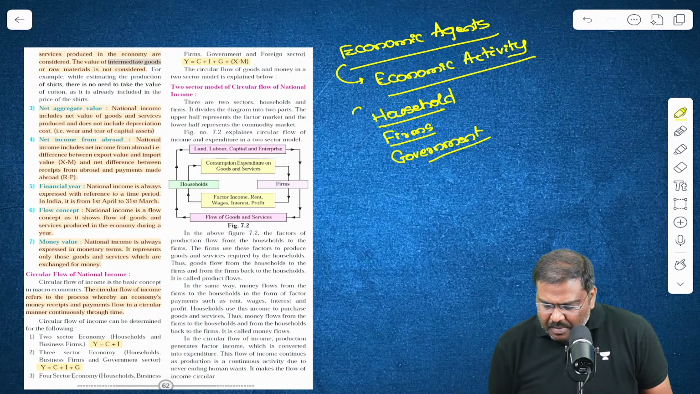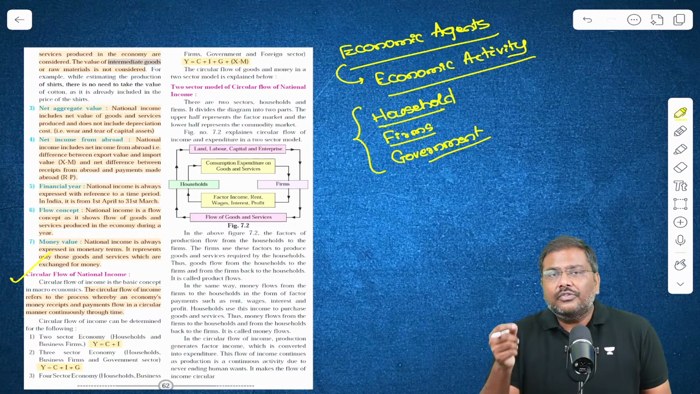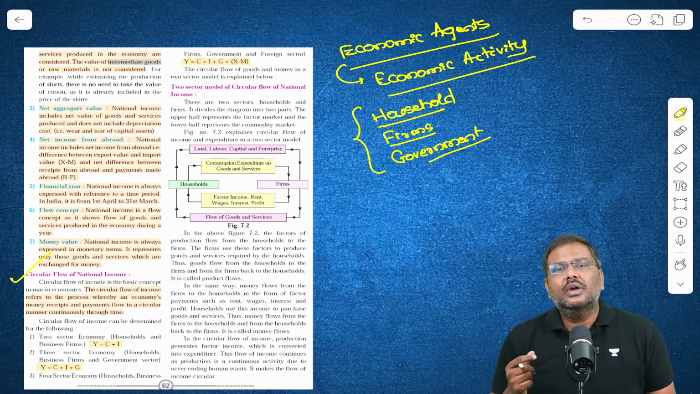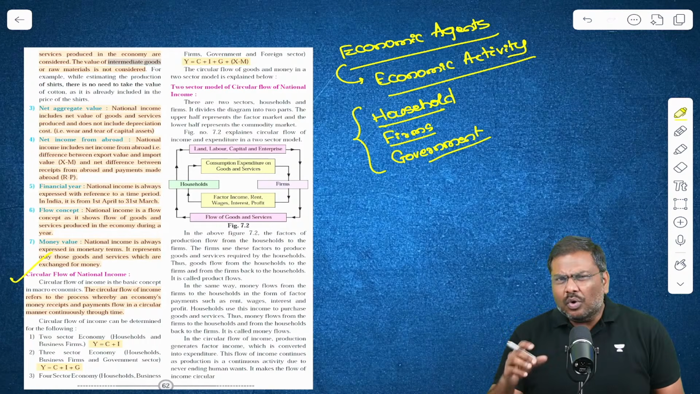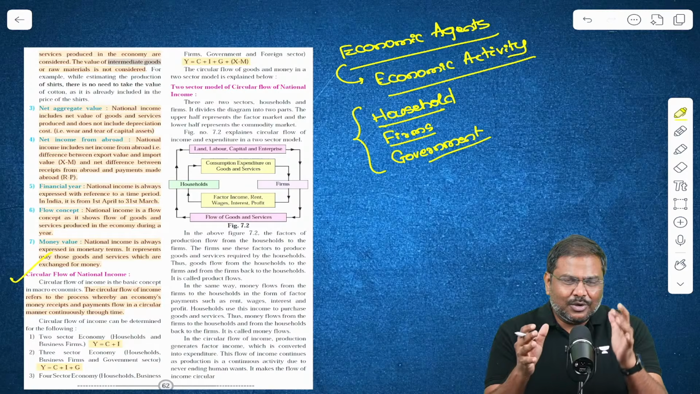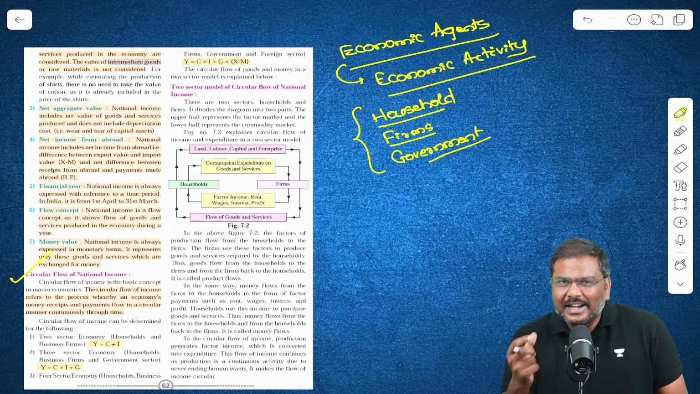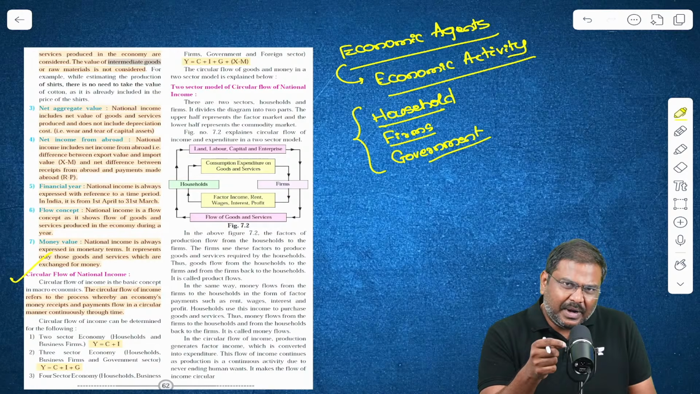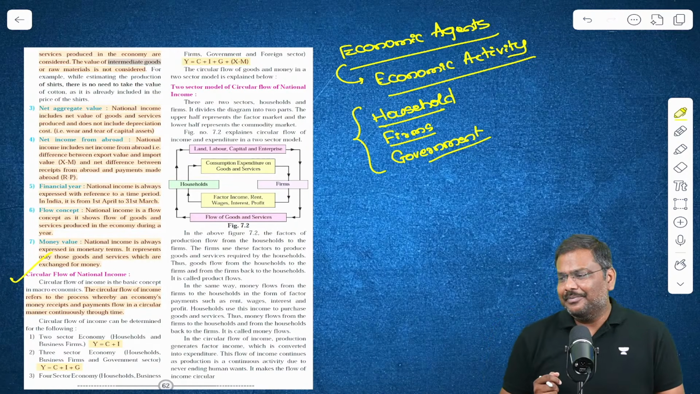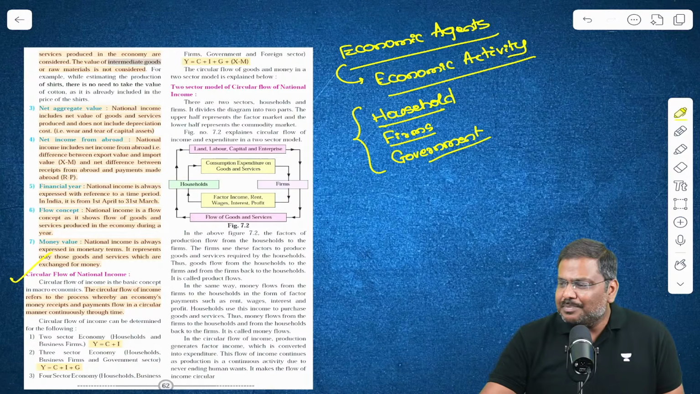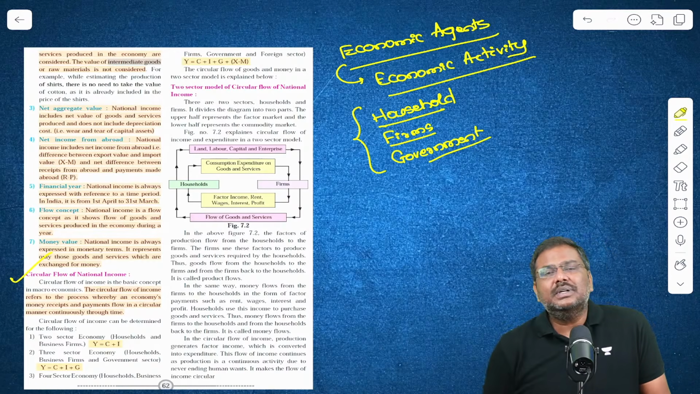I'll measure this using a concept called circular flow, or circular flow model or circular flow methodology. What do I mean by circular flow? Listen to me carefully now. In economics, there is an understanding that the expenditure of one person is equal to the income of another person. I'll repeat the statement: expenditure of one person is equal to income of another person.